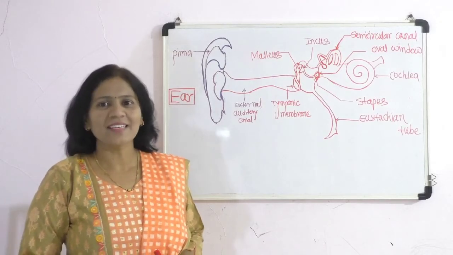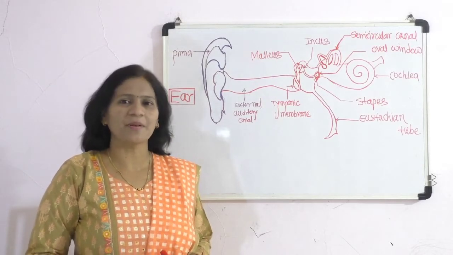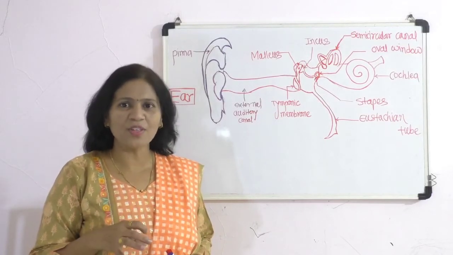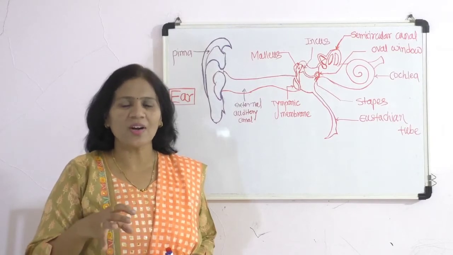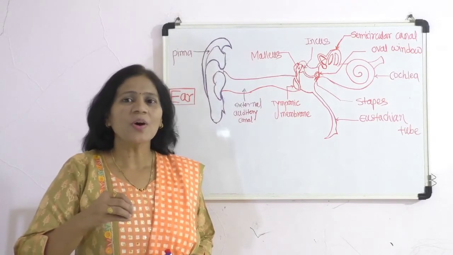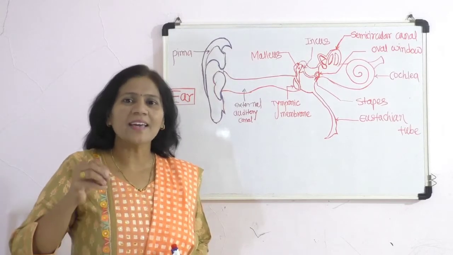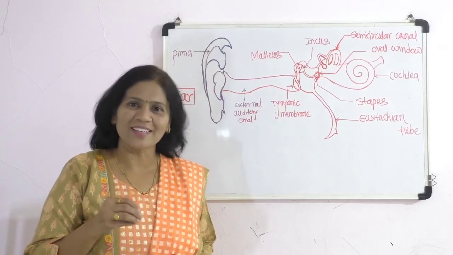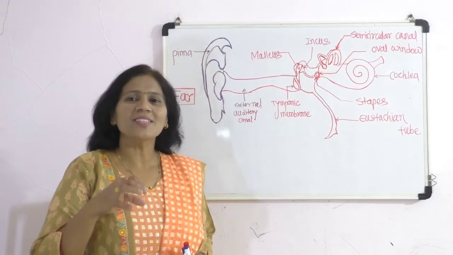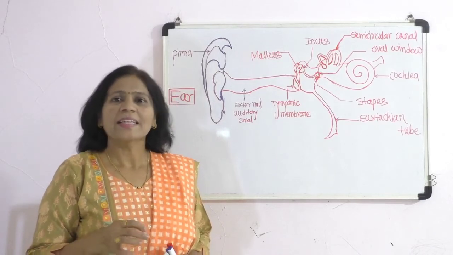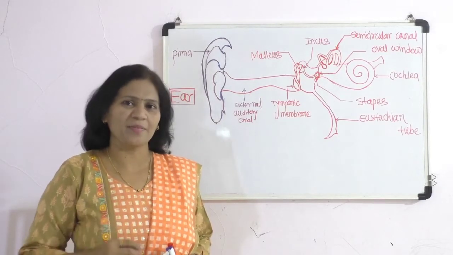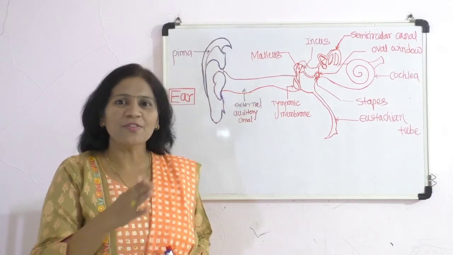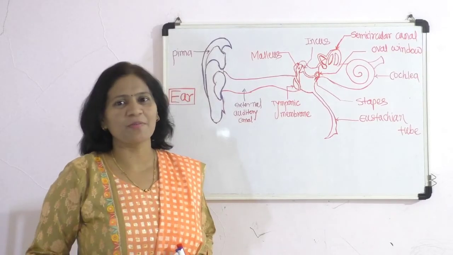As we know, a pair of ears is present, located in the area of the skull bone which is called the temporal bone. In the temporal bone there is a cavity in which the structure of the ear is located. The structure of the ear is differentiated into three different parts.